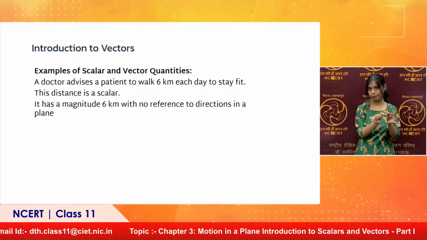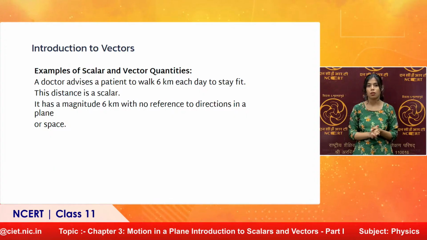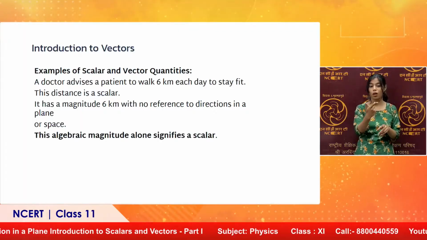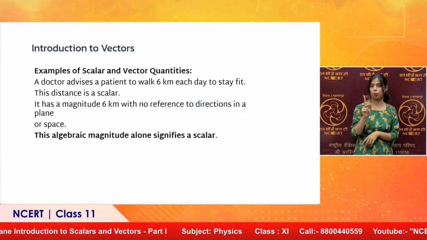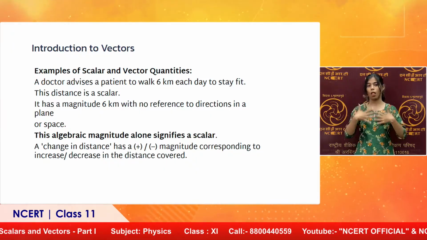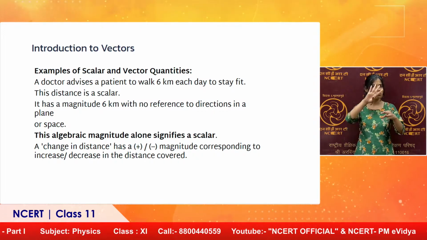It has a magnitude, no reference to direction in a plane or in space. Right. He can even go up a hill, but he has to cover 6 km in all in a day. That is doctor's advice to that particular patient. Right. So, algebraic magnitude alone specifies the scalar. Any change in distance, supposing he adds 1 more kilometer to it, it will become 6 plus 1.